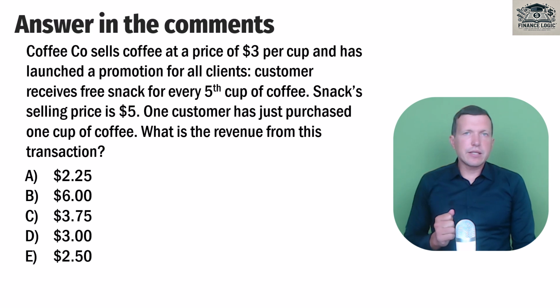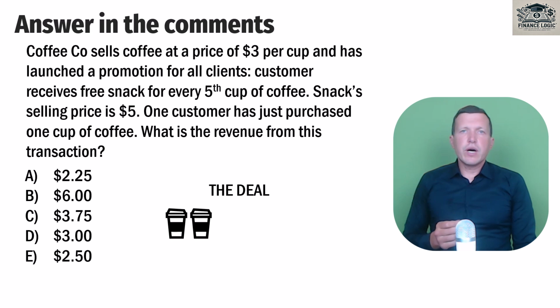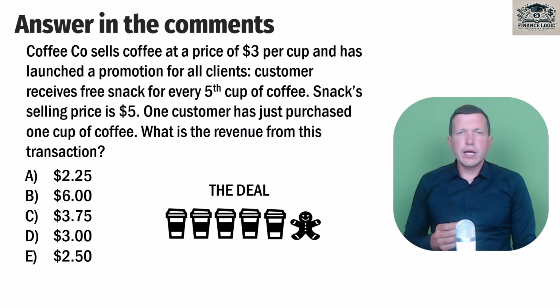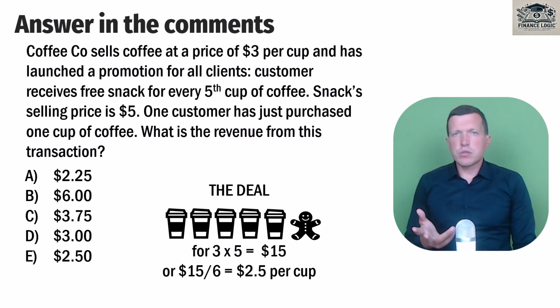Let me help you with identification of the deal, and you should complete step number 2, identification of what we have done. The deal here, considering the promo campaign, is to provide our customer with 5 cups of coffee and a snack. It could be some ginger snack or whatever. The total price that Coffee Co. should get for it is $15. Or, as we know previously, we can say that it's 15 divided by 6, it's $2.4 per cup.